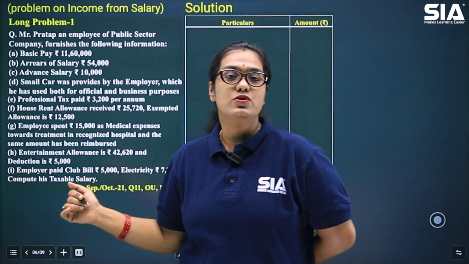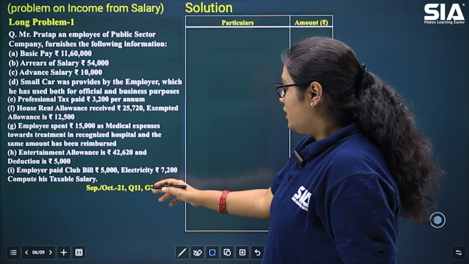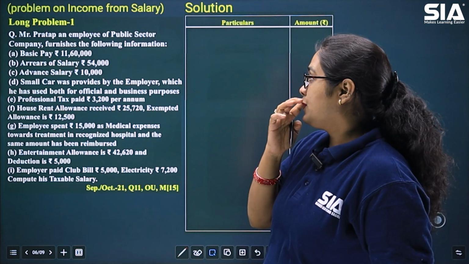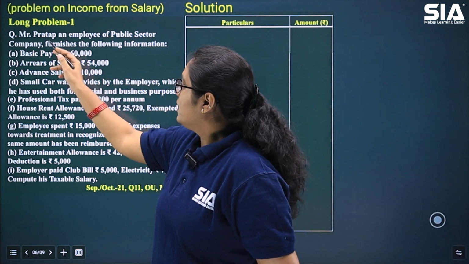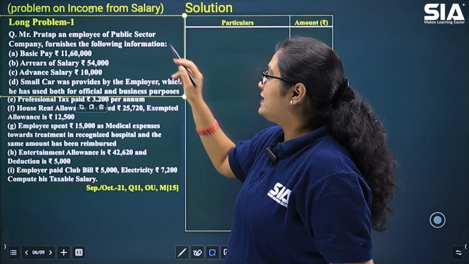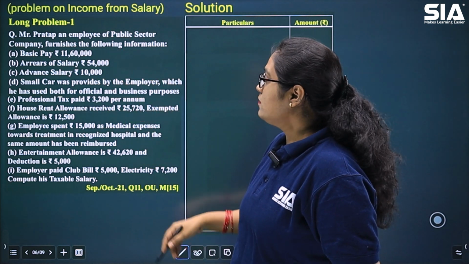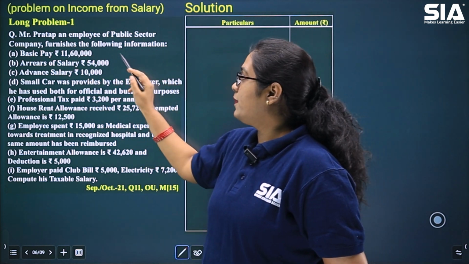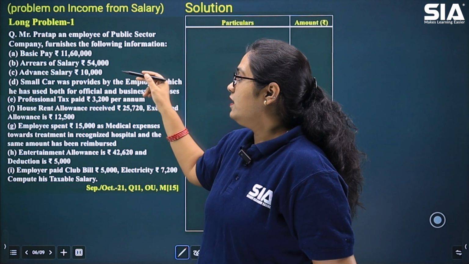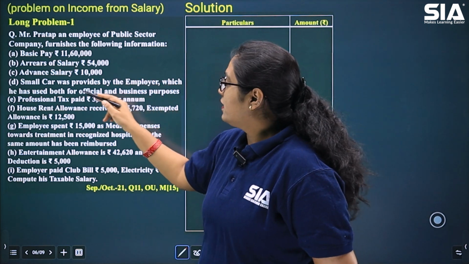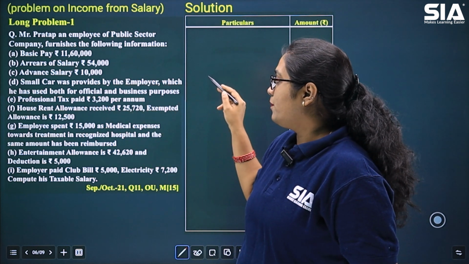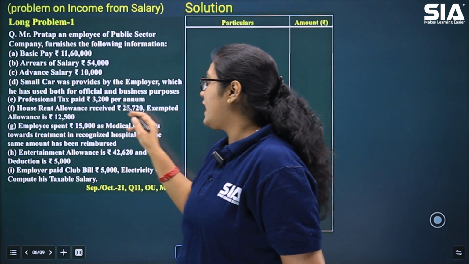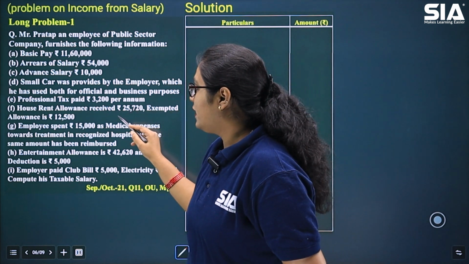Now let's start solving this problem. As you can see, this question was asked in 2021. Let's read. Mr. Pratap, an employee of a public sector company, furnishes the following information. Here we have basic pay, arrears of salary, advance salary amount. Then there is a small car provided by the employer, which was used both for official and business purpose. Then professional tax that has been paid, house rent allowance.